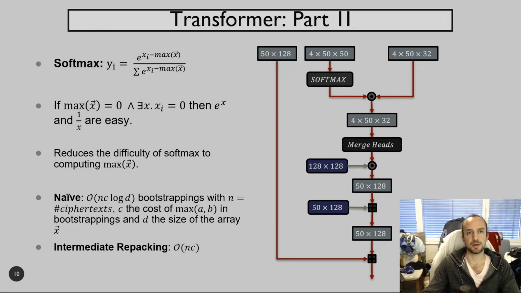Because if we can ensure that the max of the vector is 0 and that there is at least one value that is 0, then the exponential as well as the inverse are easy and numerically stable. Computing the max of the vector can be done by a series of comparisons and arithmetic selection, which is something that we know how to do well with FHE. However, I quickly realized that it wouldn't be usable as is.